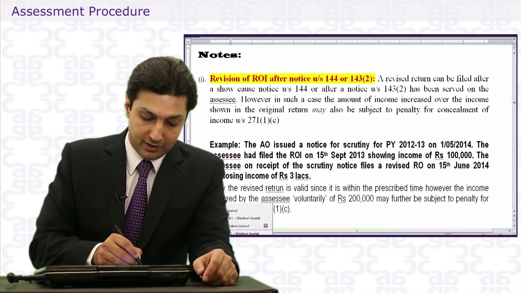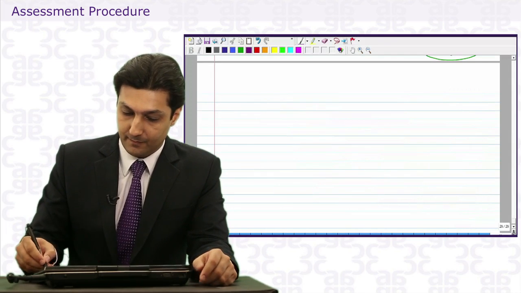Why does he do that? Well, there is Section 271(1)(c), penalty for concealment of income.